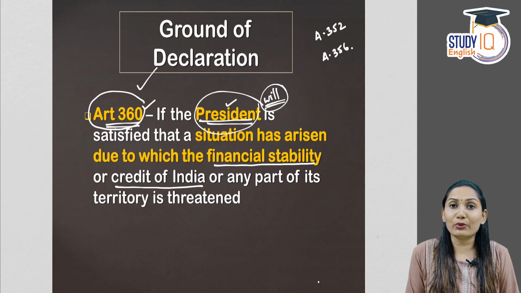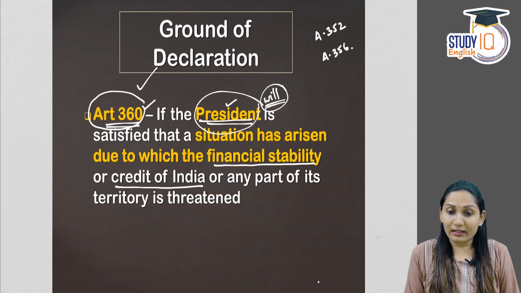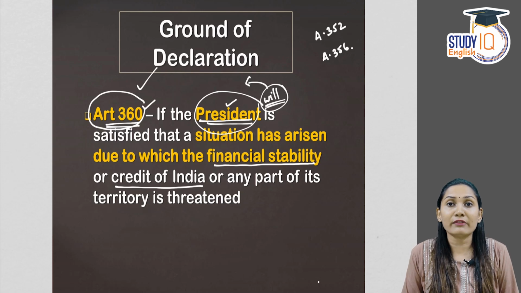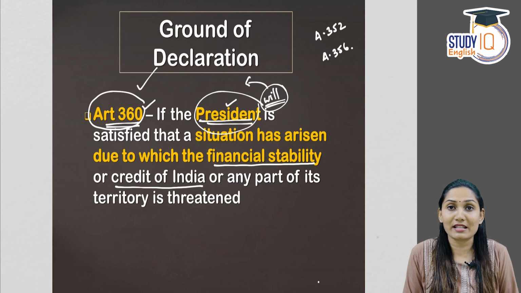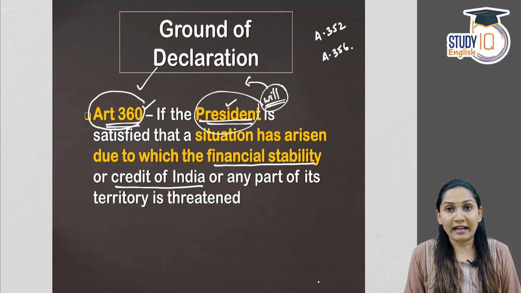Now we also know that the President has to act with respect to the aid and advice of the Council of Ministers, which is headed by the Prime Minister. So can we really say that it is the discretion of the President to decide a financial emergency in the country? No. Why? Because the same Constitution has also said that the President has to act on the aid and advice of the Council of Ministers, that is the real executive, which is headed by the Prime Minister. So we can say that according to the Constitution, it is the President who declares the financial emergency, but according to the aid and advice of the Council of Ministers headed by the Prime Minister.